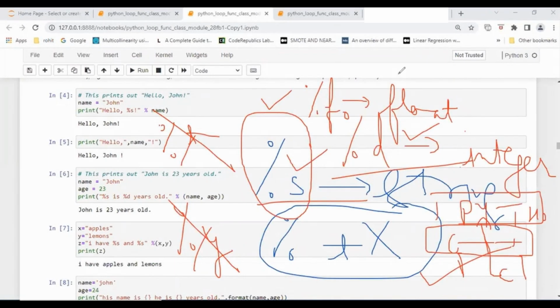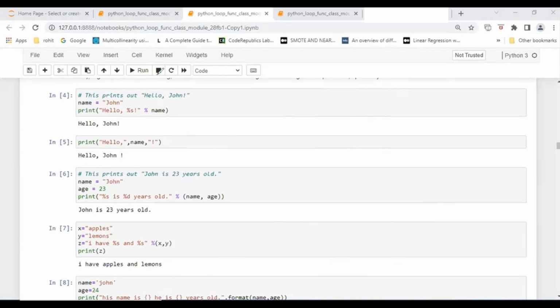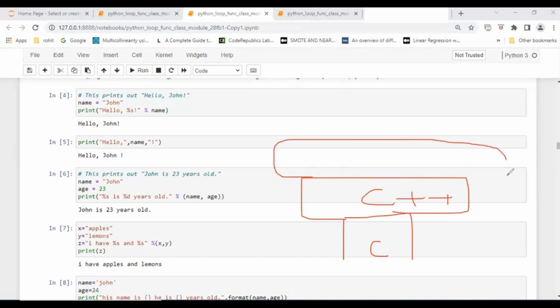On C and C++. So all the concepts are being inherited here also. %s represents string, correct? %d represents integer. %f represents float. See there, I had told you that the earlier days, means there is no benefit. I'm not talking about the benefit here. I was telling you that earlier C was there. Then the era came for C++. Then on the top of C++, Python is here. Python has inherited all the properties of C++ and C.